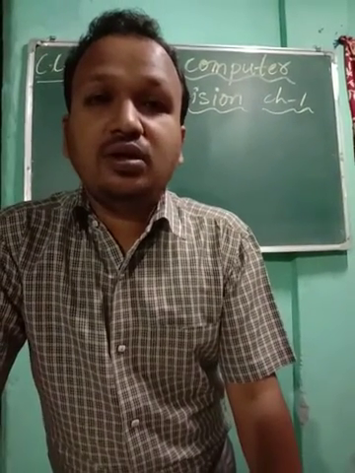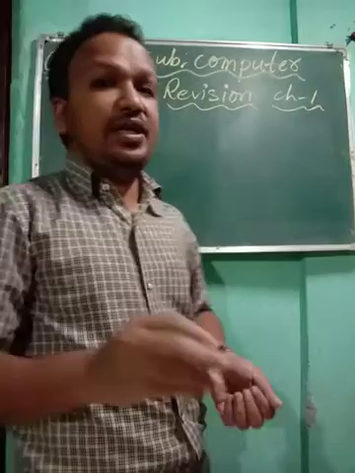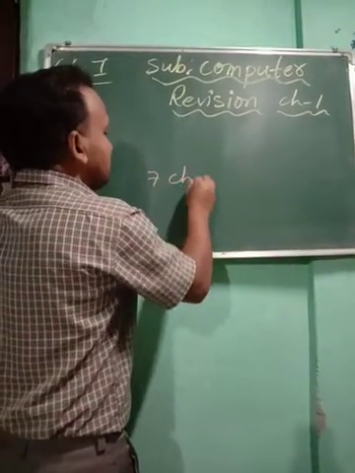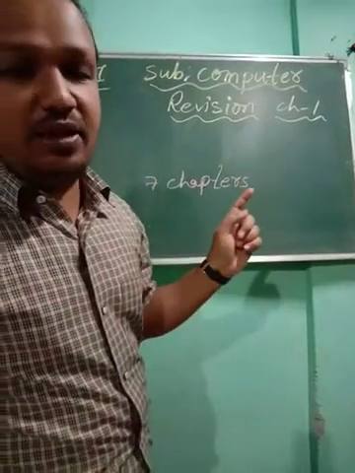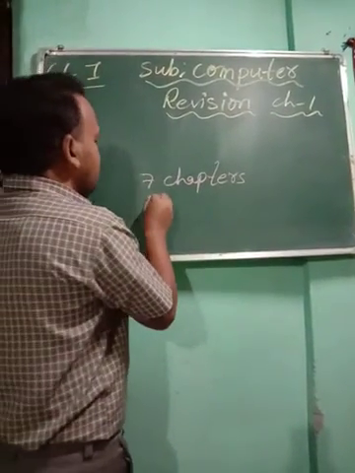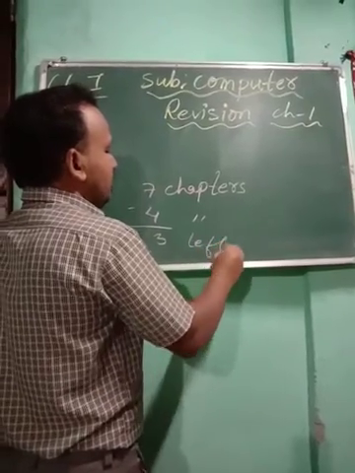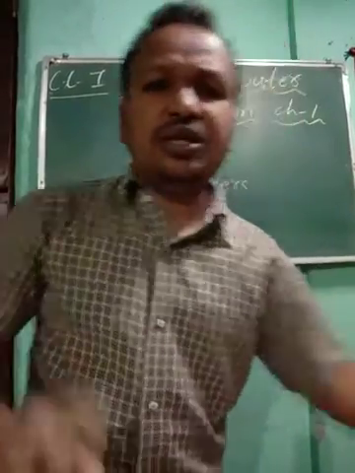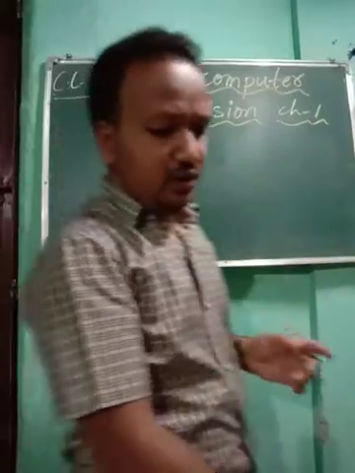So, class 1, we have completed up to chapter 4. Okay, you see, we have completed chapter 4. So, you see, children, we have 7 chapters. Okay, how many chapters do we have in our book in total? We have 7 chapters, and 4 chapters are already completed. So, we are left with 3 chapters. Okay, children, so you see, from 7 chapters, now 3 chapters are left.